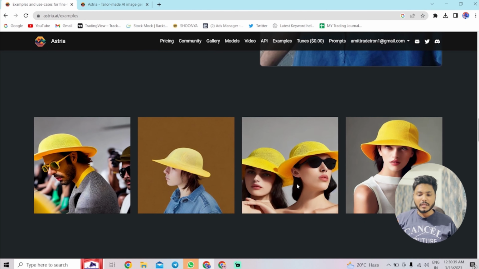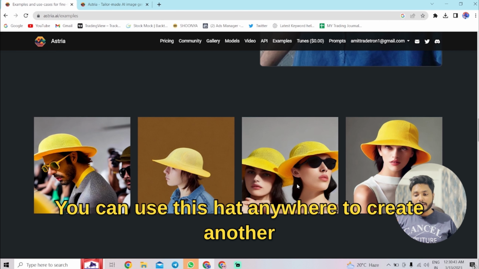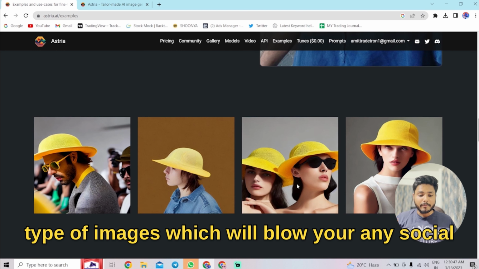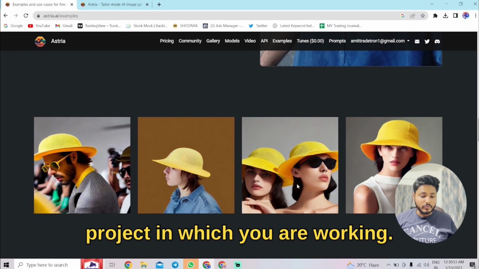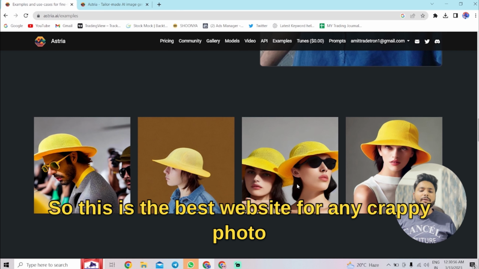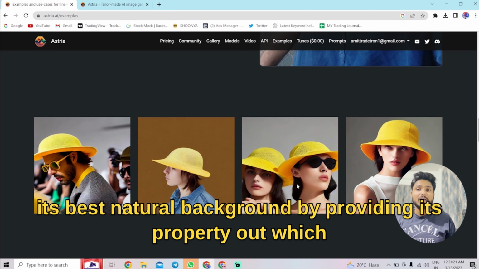It will be best. For example, there is a person wearing a hat. What does it show? You can use this hat anywhere to create another type of images which will blow up your social media, any website, or any AI design project on which you are working. So this is the best website for any crappy photo which you want to create with its best resolution, with its best natural background by providing its proper layout.